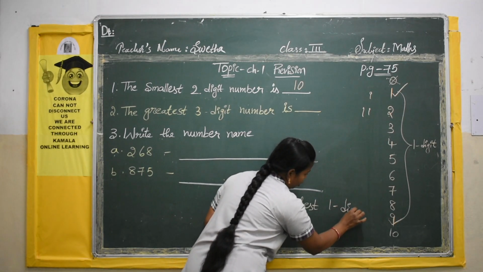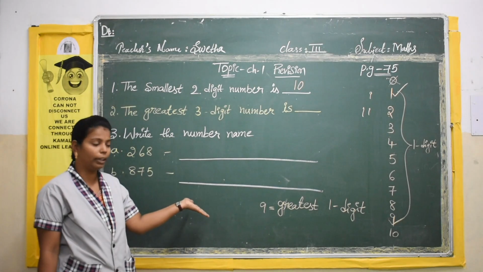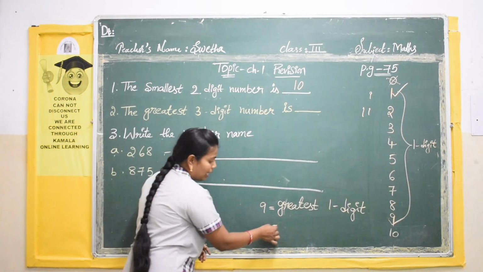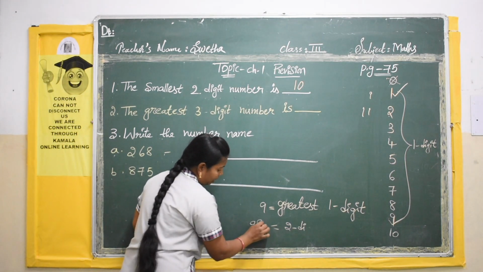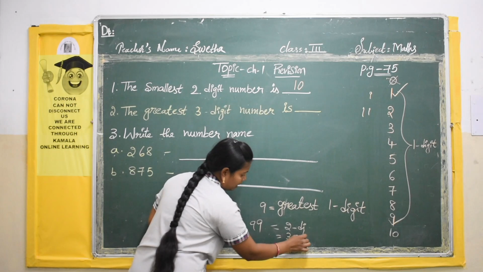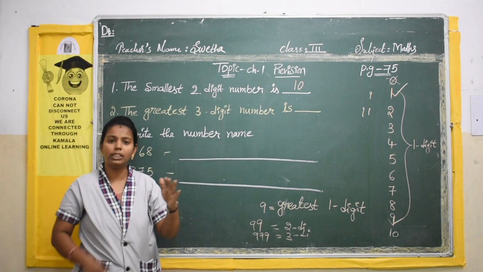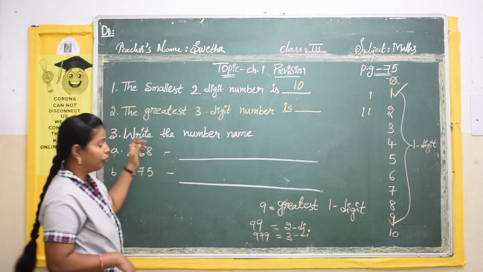1-digit number. So here all the numbers will be same. According to the number of digits they ask, we will go on adding 9s. If they ask 2 digits, we will write 2 9s. If they ask 3 digits, we will write 3 9s. So according to the number of digits, we will go on increasing the number of 9s. Okay. Now you understood?